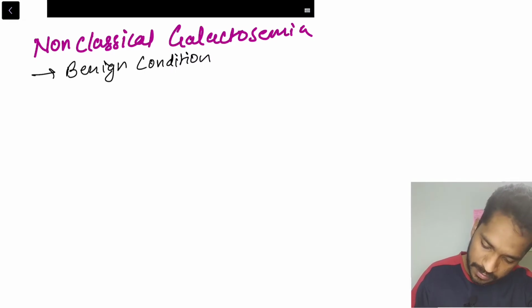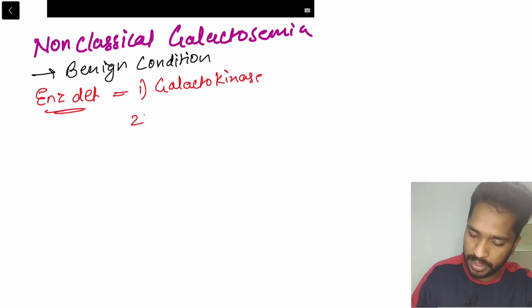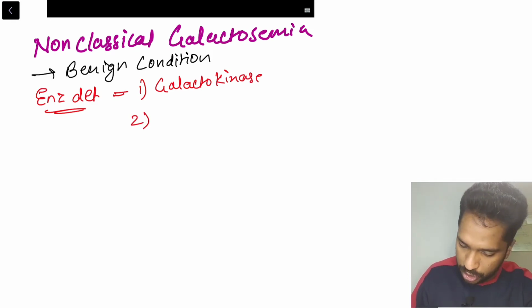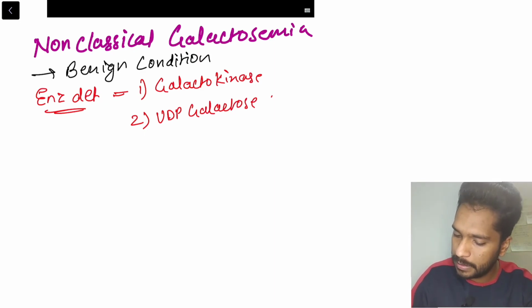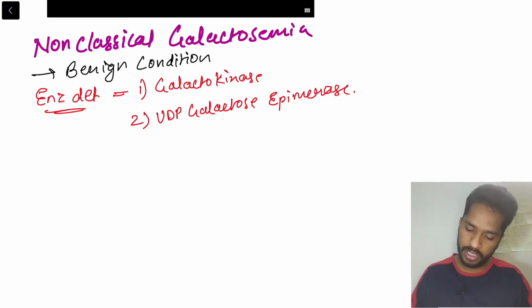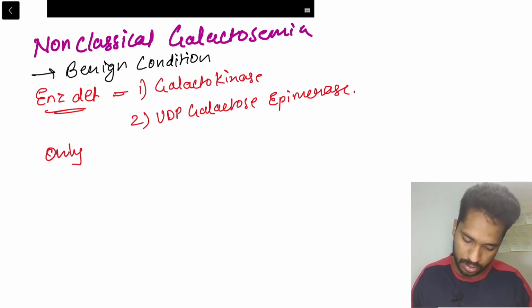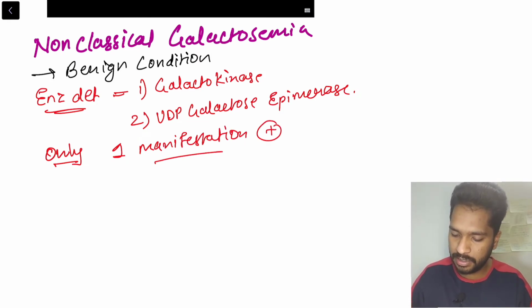If someone asks about the enzyme deficiency, you have to answer it can be either galactokinase or UDP galactose epimerase. Deficiency of either of these enzymes causes non-classical galactosemia. And only one manifestation is present, and that is the cataract.